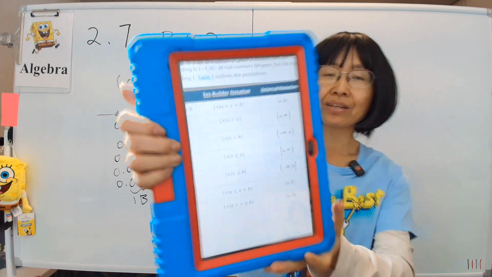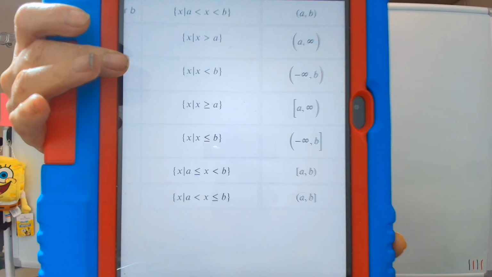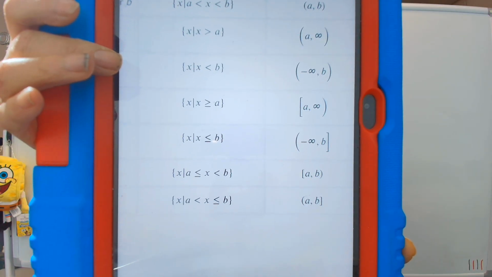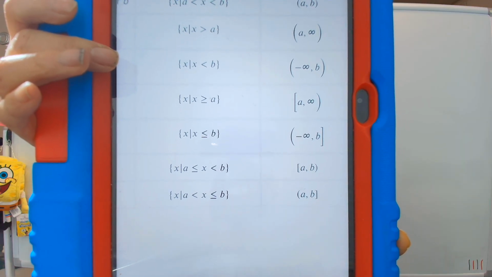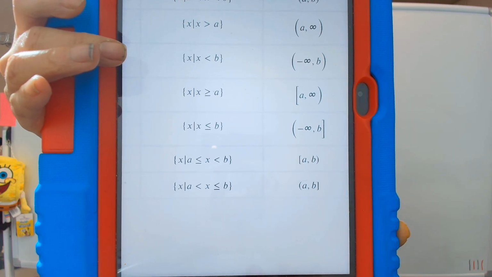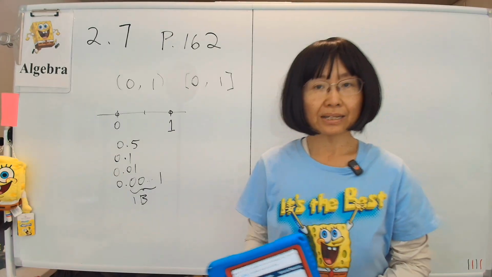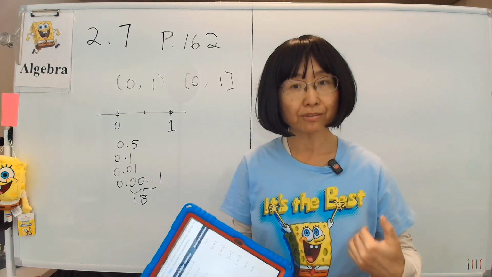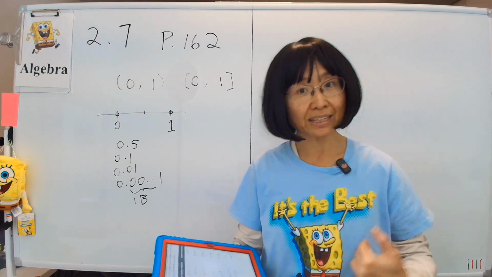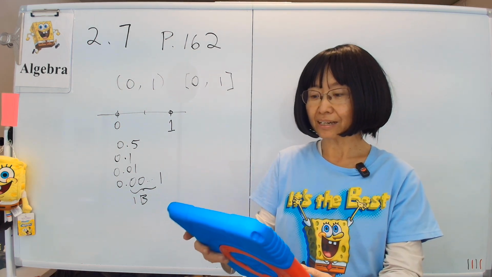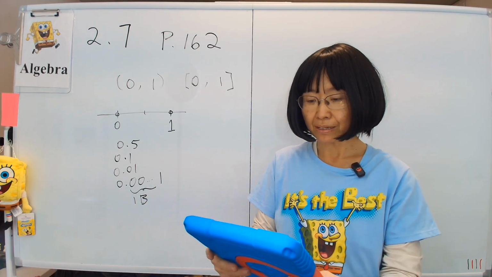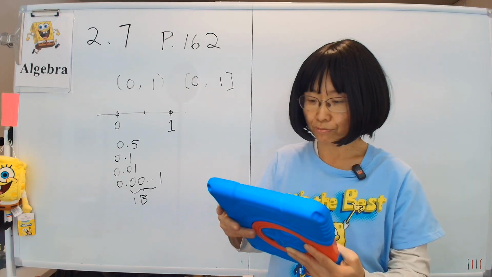And then similarly, if you look at the third one, the set of all x such that x is less than b, that means that your set ends at b, but doesn't include it because it's a strictly less than symbol. Okay, and then it goes back all the way to negative infinity. Again, negative infinity is not a number, it's only a direction. That means any negative number you can think of, negative infinity is more negative than it. So any negative number will be included in this set, all the way up to b, but not including b because it says less than b, so you cannot include it as well.